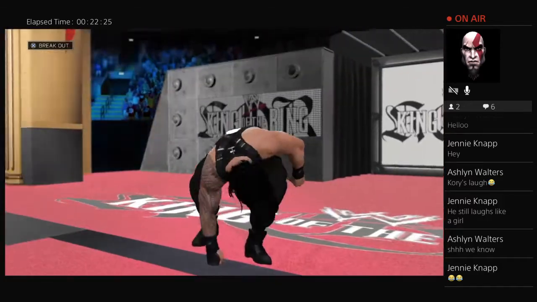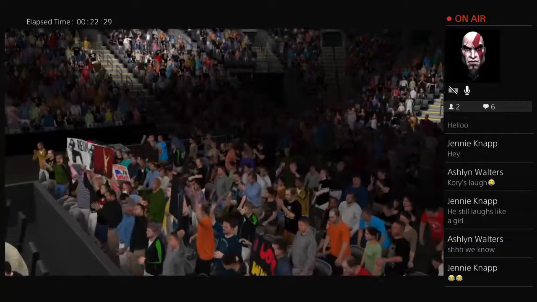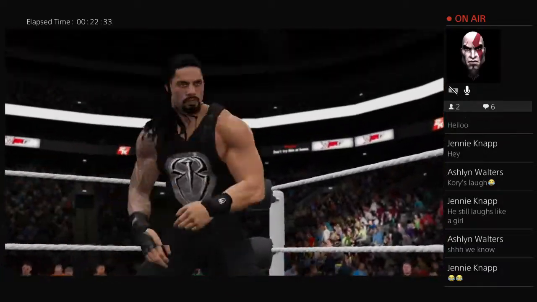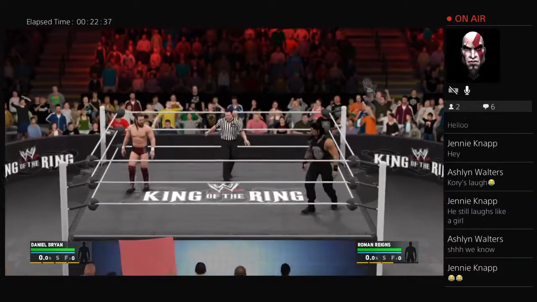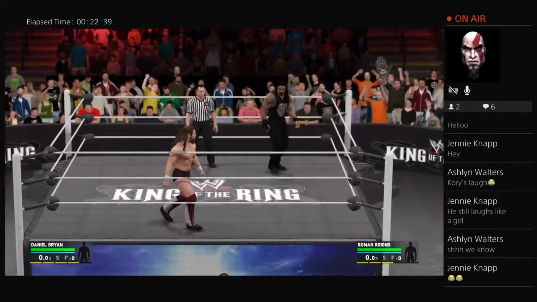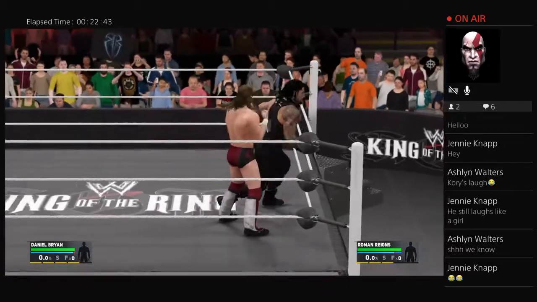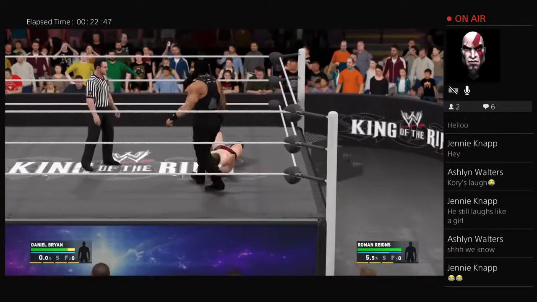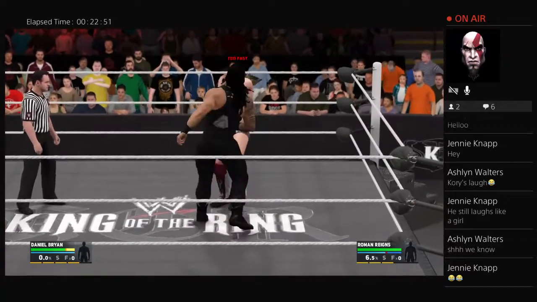So Roman Reigns will be stepping in the ring with Daniel Bryan, a man who is trying to redeem himself in his career here in Corey 286 Universe mode. This is the second match of the semifinals of the King of the Ring tournament. It is Daniel Bryan versus Roman Reigns. Who is going to strike first? Reigns goes for the clothesline and Bryan goes for a kick, and Reigns now takes down Bryan. Great move there by Roman Reigns that takes down Daniel Bryan quickly.